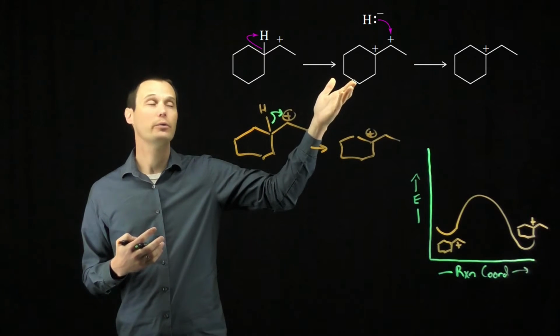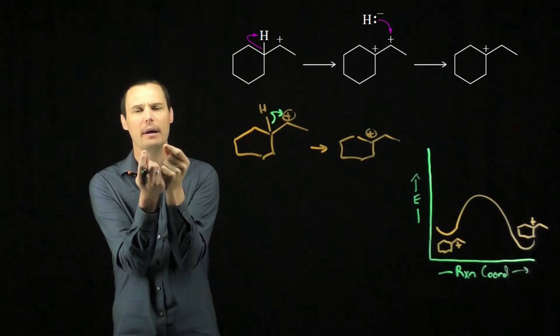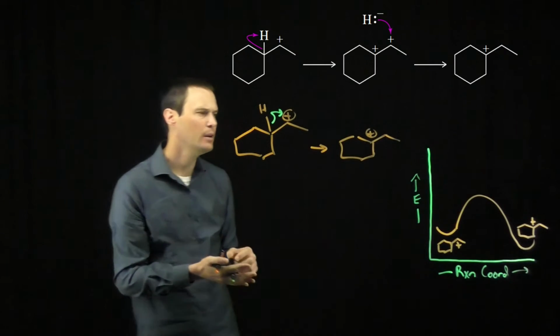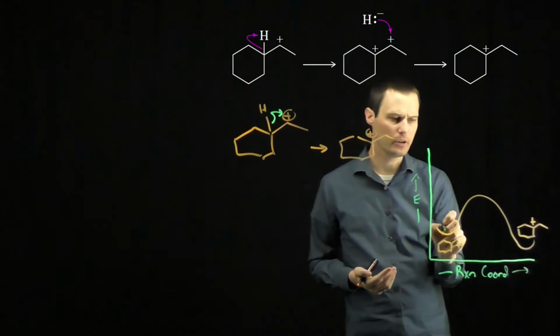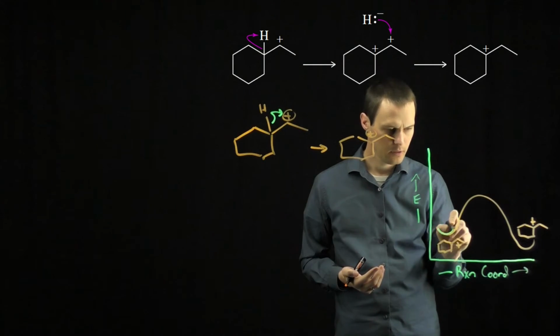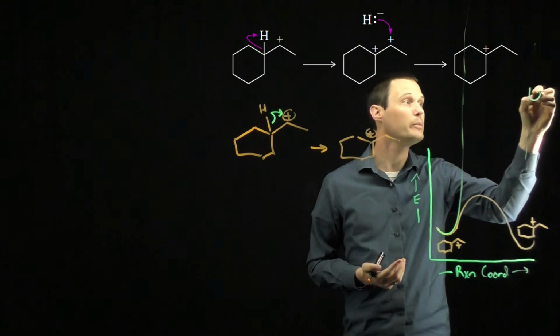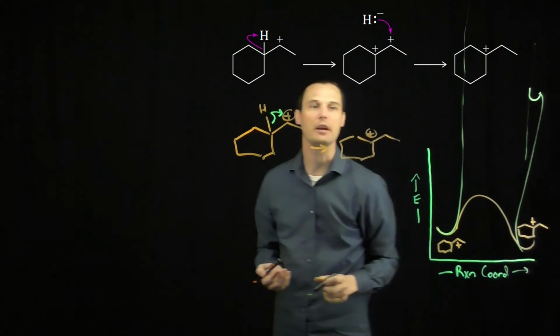And then it would go through a dication intermediate, two carbocations right next to each other in the molecule. This is highly destabilizing. So starting from the same starting material, if we were to draw the reaction coordinate diagram for this, it would look something like this, to get to an intermediate, which would then eventually get back to the same product.